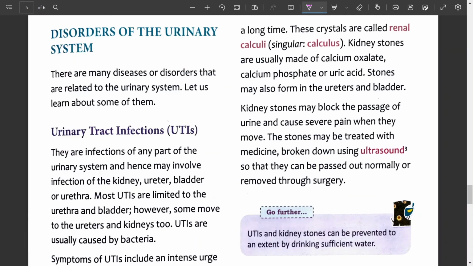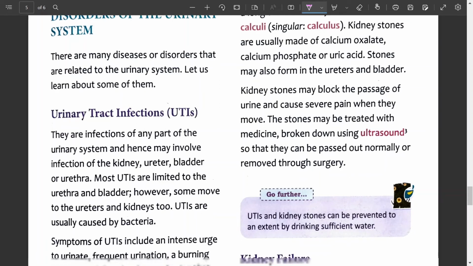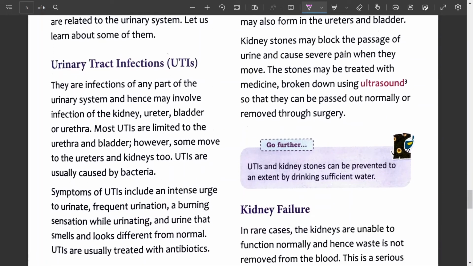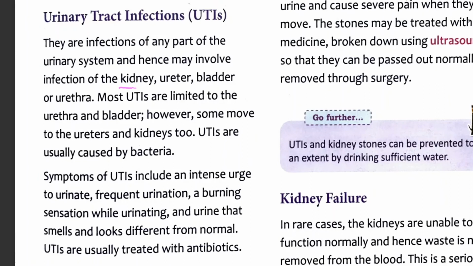There are many diseases or disorders that are related to the urinary system. What are urinary tract infections? It is known as UTI. We will discuss this disorder through 4 types of questions. First is, what is the site of occurrence? Means where it occurs. So we'll mention it: kidneys, ureter, urinary bladder or urethra.